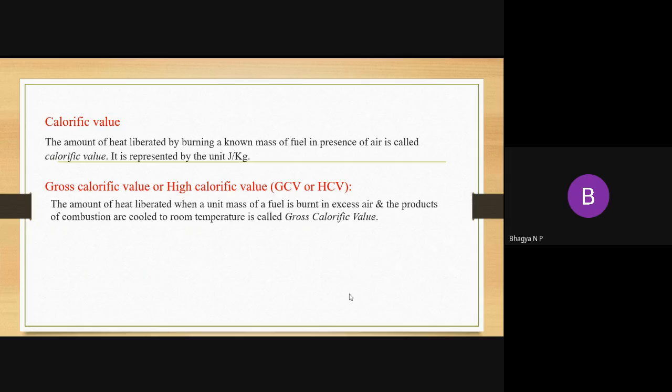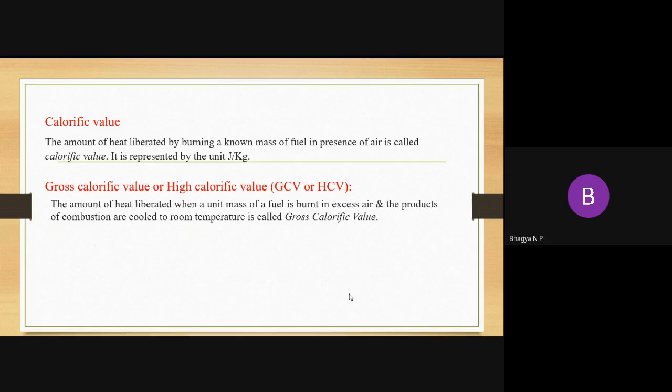Also, we are able to measure the latent heat of water. So the next question arises, how do we get this latent heat of water? Because of the cooling of the products. When the fuel is completely burned, the products are always carbon dioxide and water. So once the products are cooled, whatever water is released gets condensed and we get the latent heat of water.